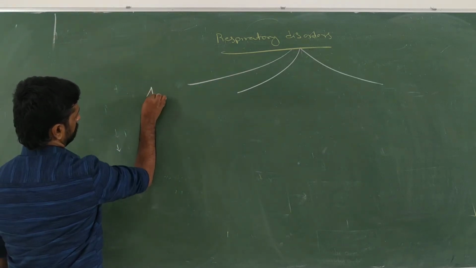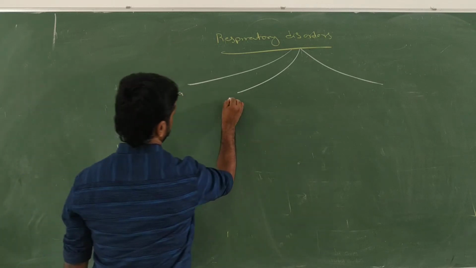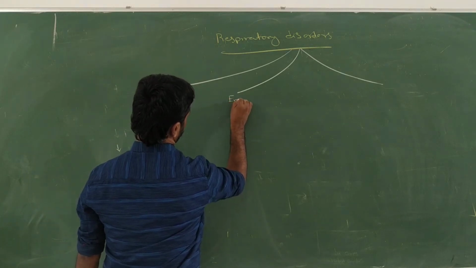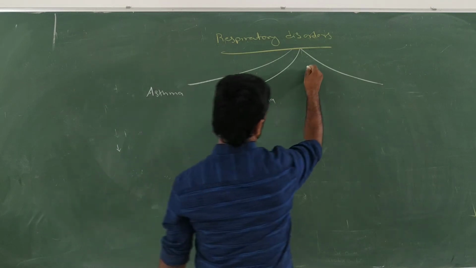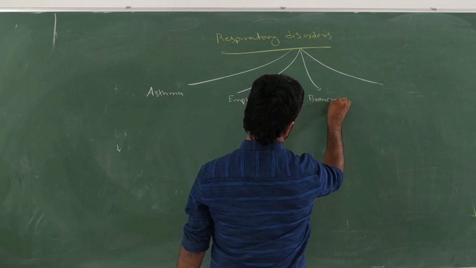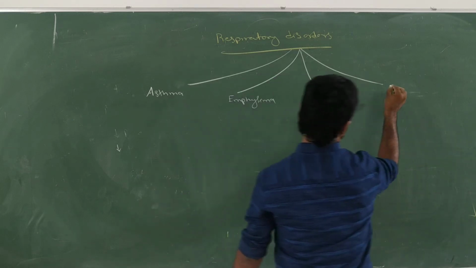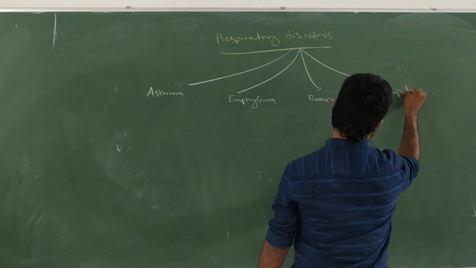It includes asthma, emphysema, bronchitis, and occupational disorders.